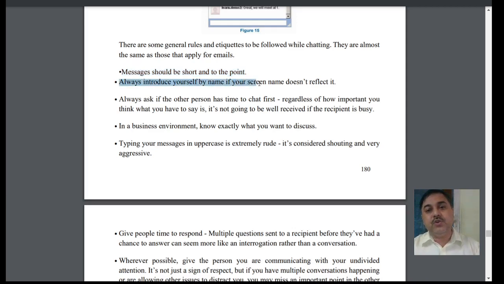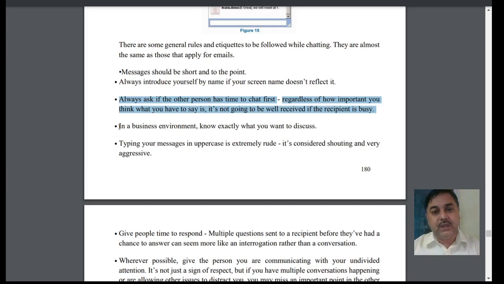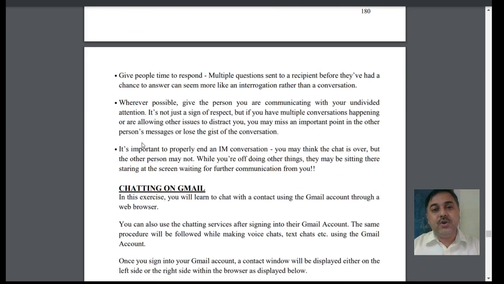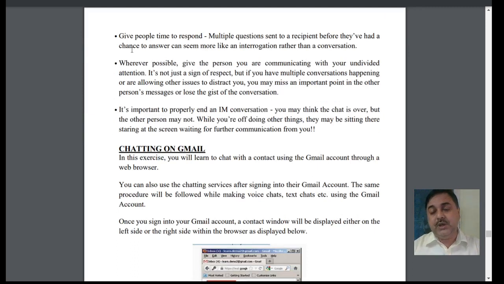Always introduce yourself by your name, in case your screen does not show it. Next, always ask if the person is free to chat, because regardless of the importance of what you say, it will then be well received. In a business environment, we have to discuss accordingly. Next, you have to type the message, and when we give any important thing, it should be written in upper case or in a particular pattern.